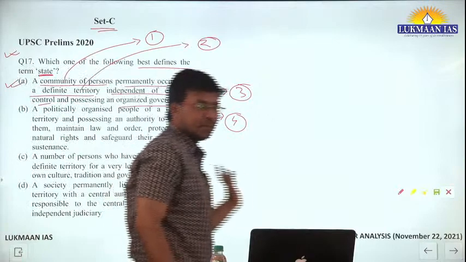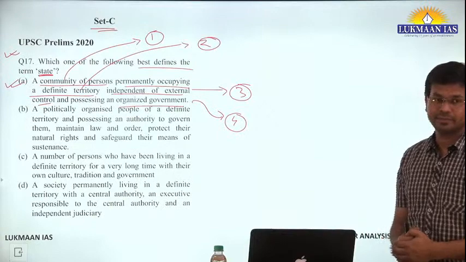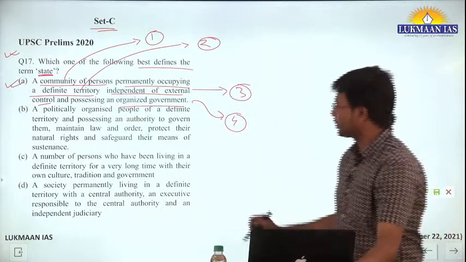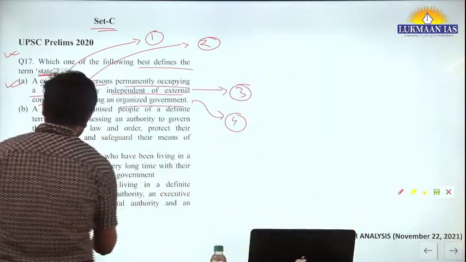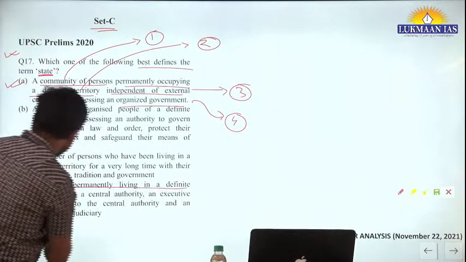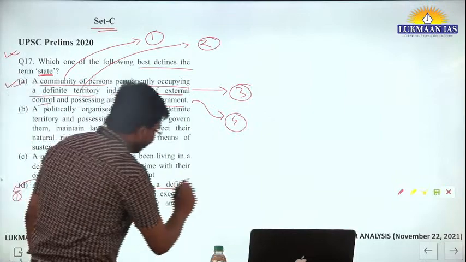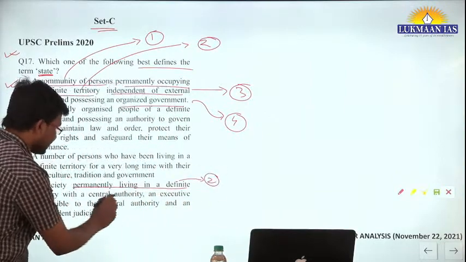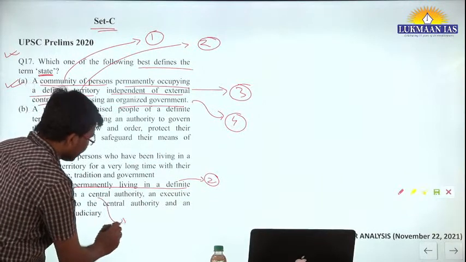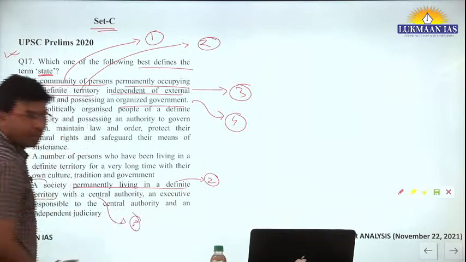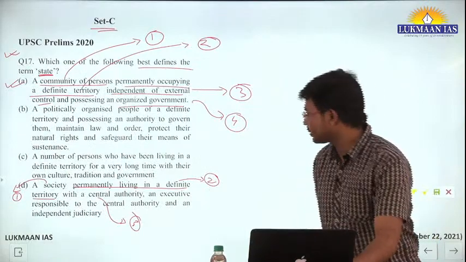Although they may seem to be correct for people who are reading it for the first time. The fourth one also has social living, territory, central government and judiciary. D says a society permanently living in a defined territory. Society means let's consider persons. Defined territory means geographical territory. Central authority and an executive responsible to the central authority and an independent judiciary. It means a government. But where is sovereignty?